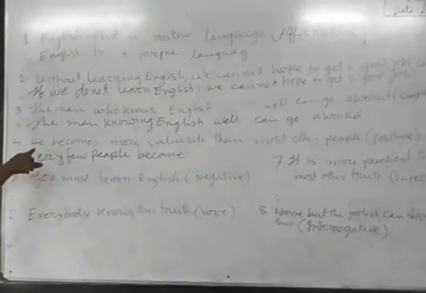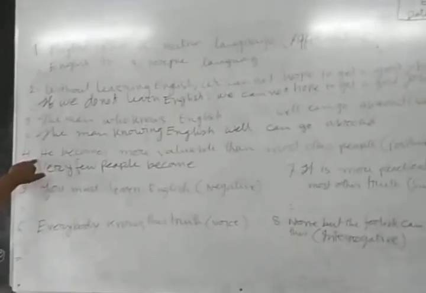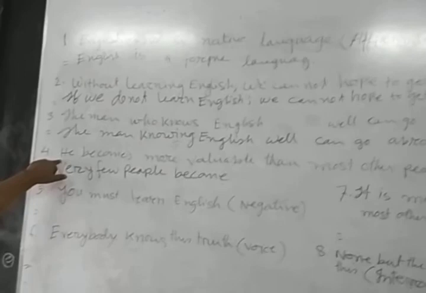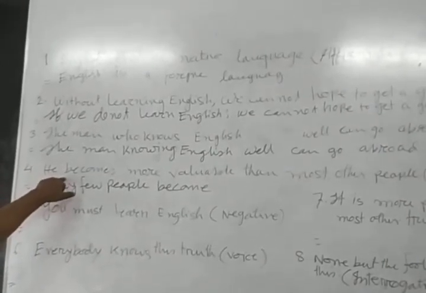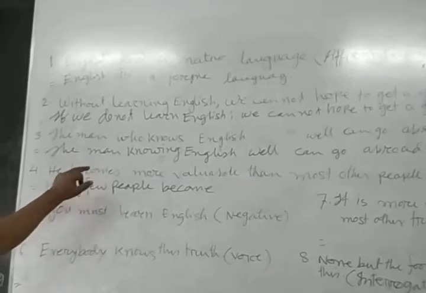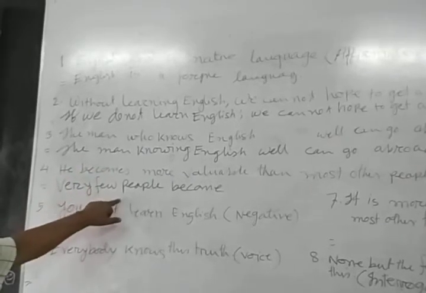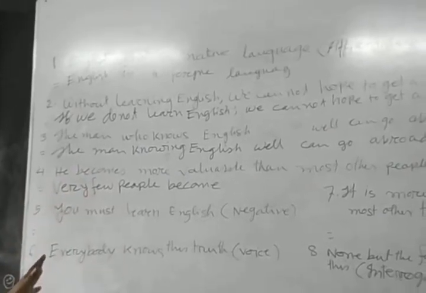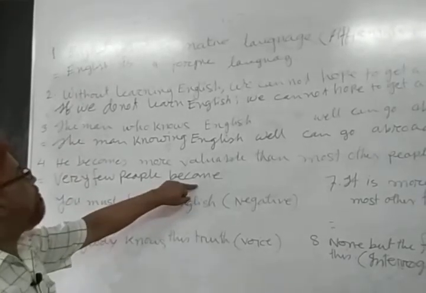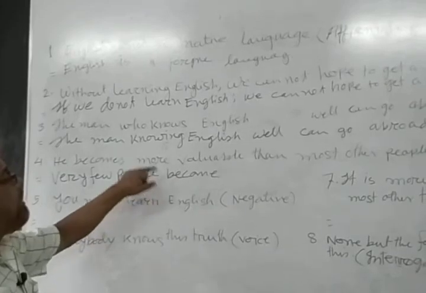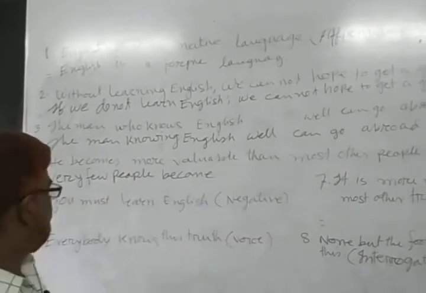In the first sentence, you can see the subject he, third person singular number. So you use s or es with the verb, but very few people is plural number. So you will use become. You cannot use s or es with the verb.